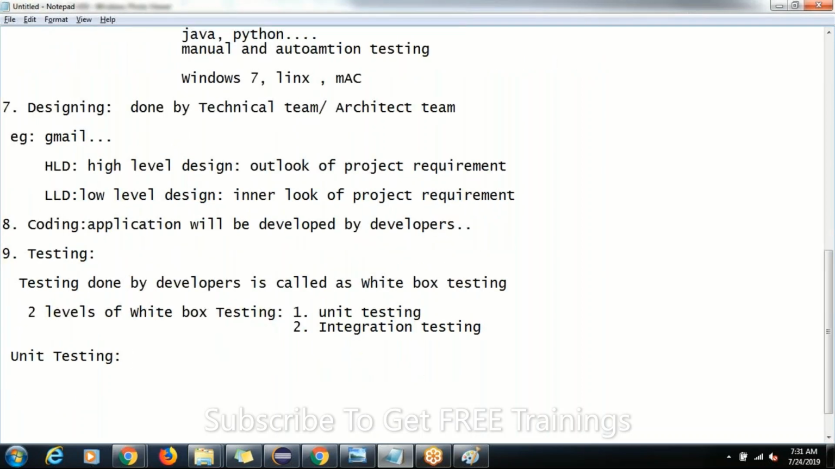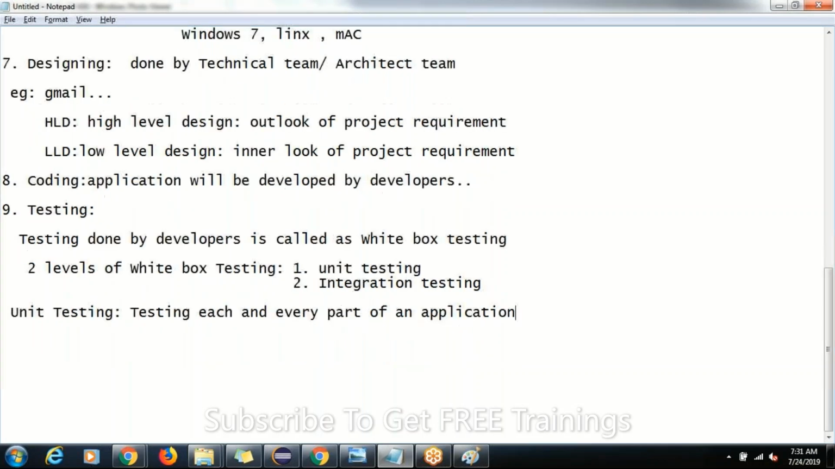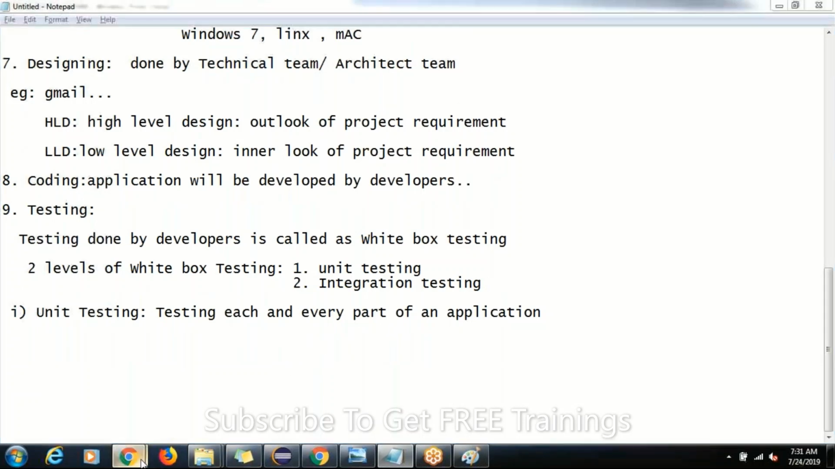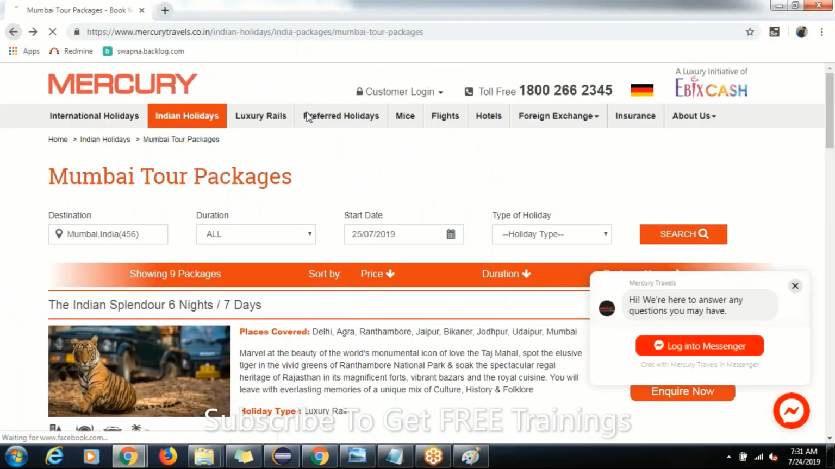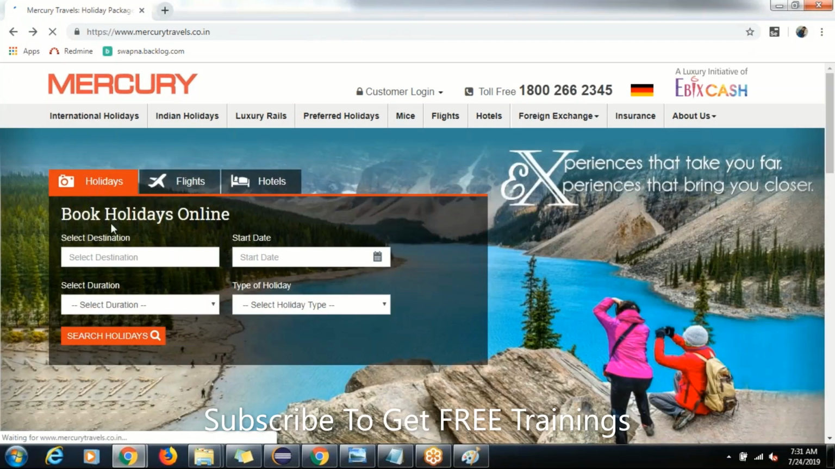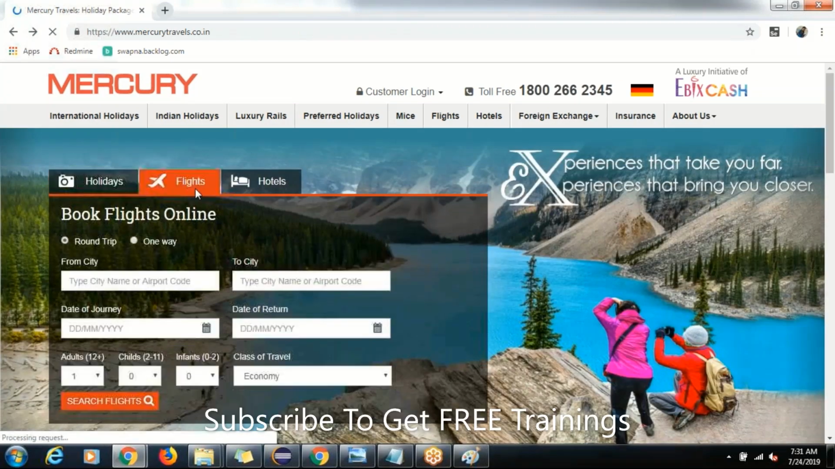What is this unit testing, guys? Testing each and every part of an application is called unit testing. Simple, testing each and every part of an application. Example, if you go here and see, holidays, this is one part.